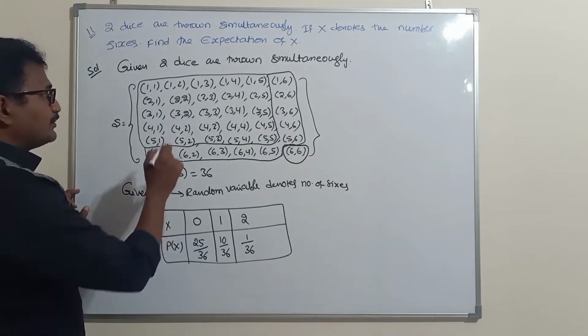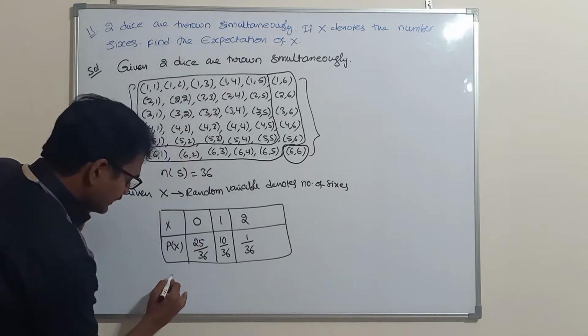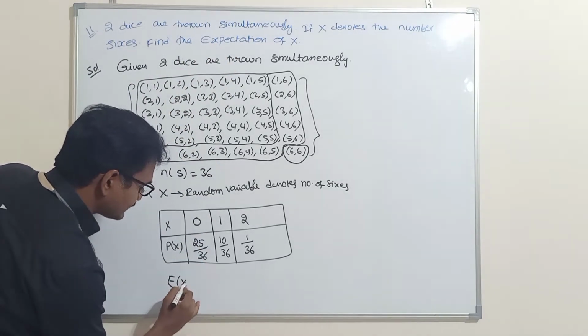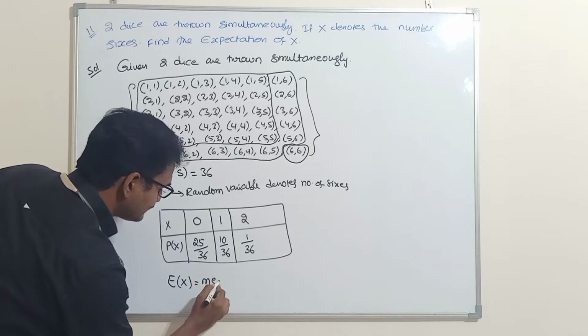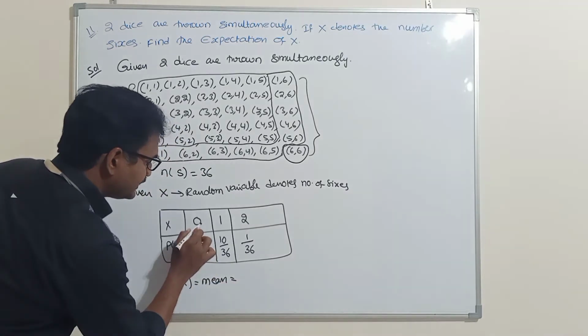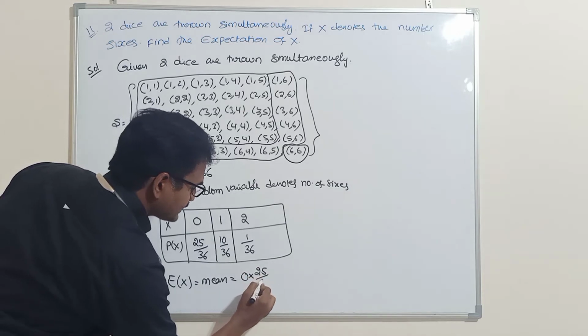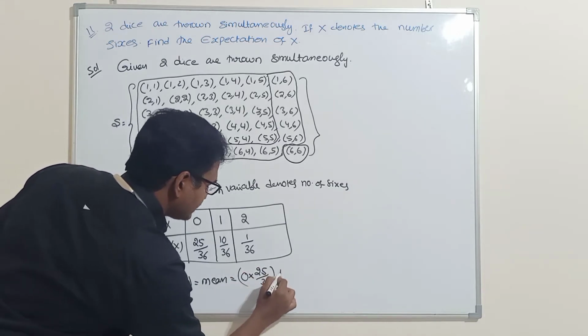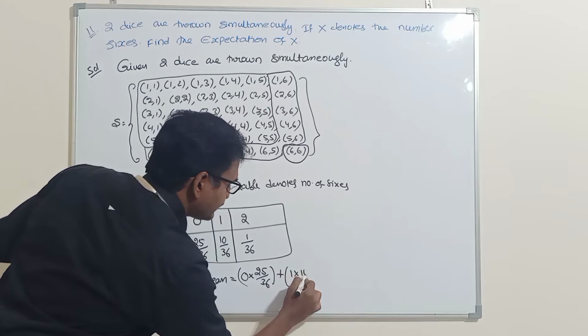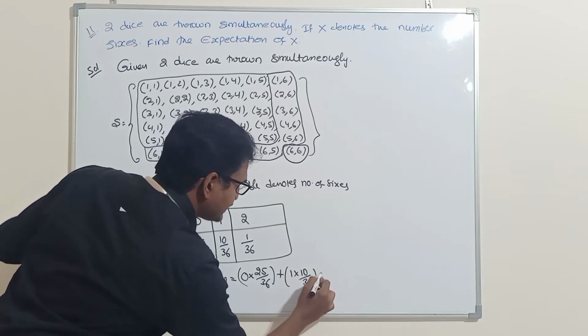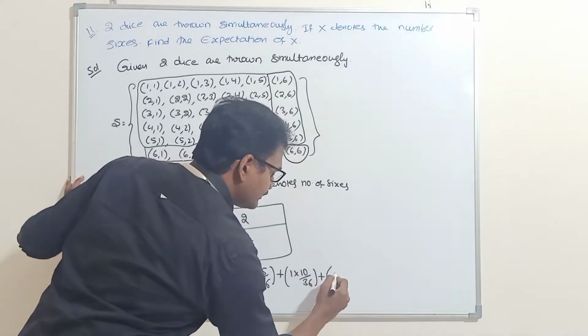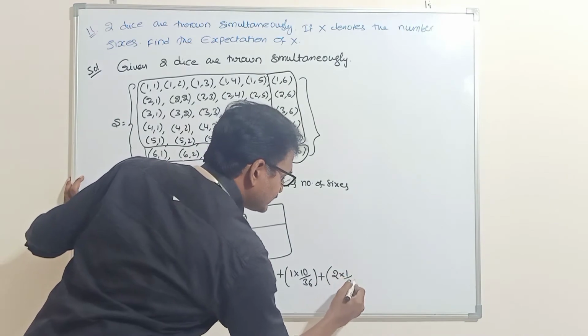Next, so what do we have to find? Expectation of x, E of x. This is also called the mean. So how to find the mean? 0 into 25 by 36 plus 1 into 10 by 36 plus 2 into 1 by 36.